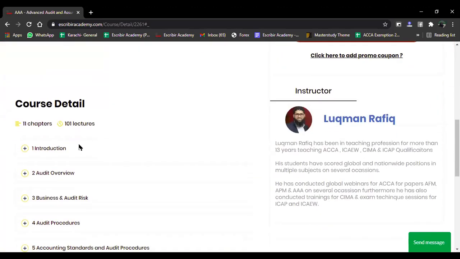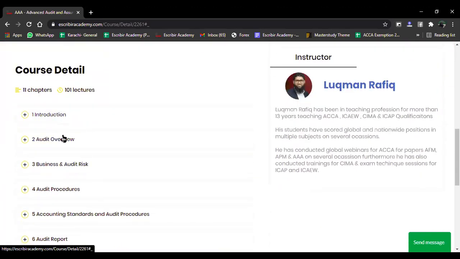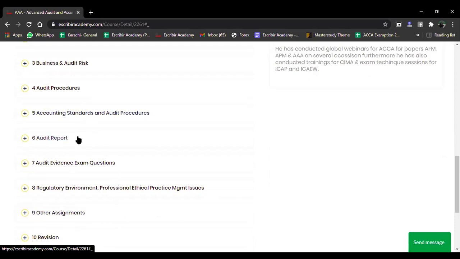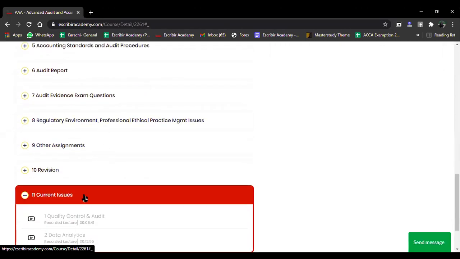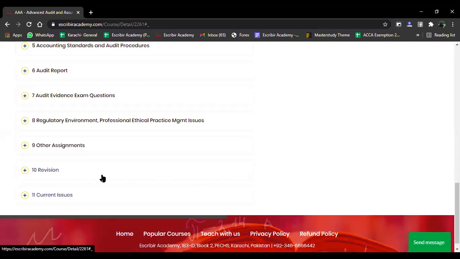I'll be going through the first four sections live in the classes that I'll be conducting. The accounting standards and the audit procedures will be provided to you in the recorded format. The rest of the areas we'll go through in a quick revision, and we'll be attempting the examination questions in the classes. That is something that we'll be doing.